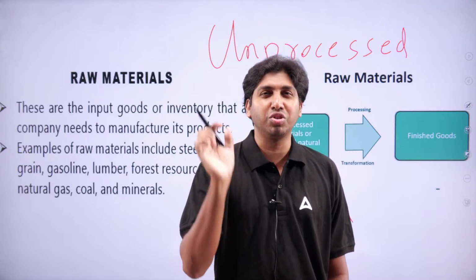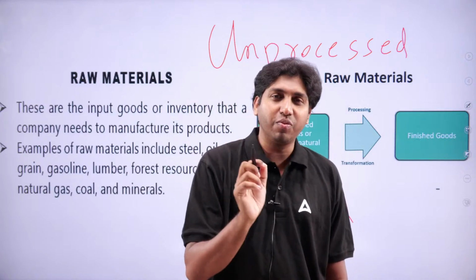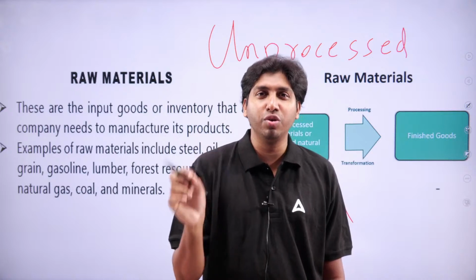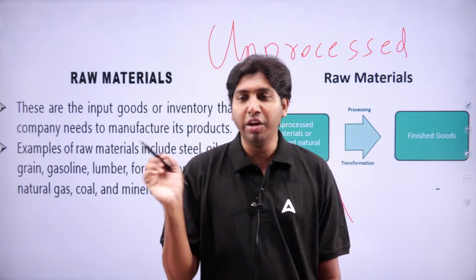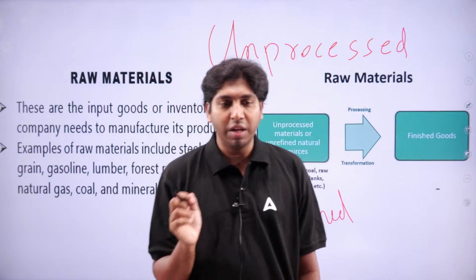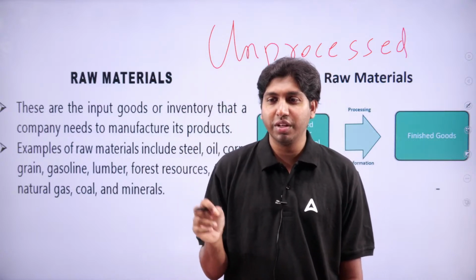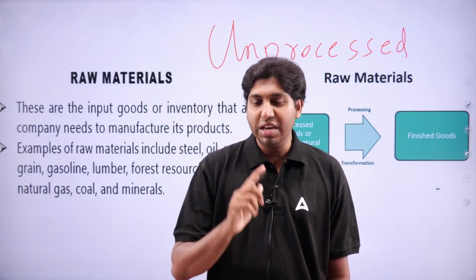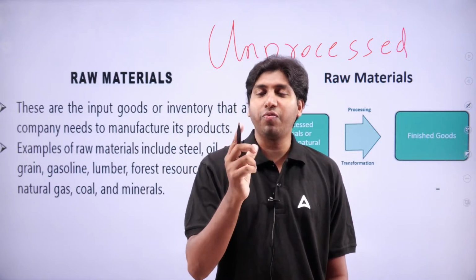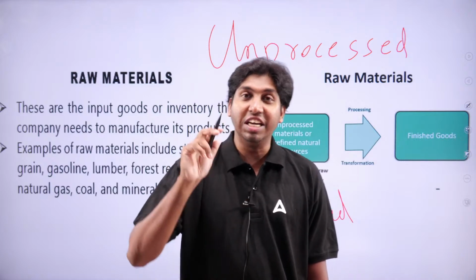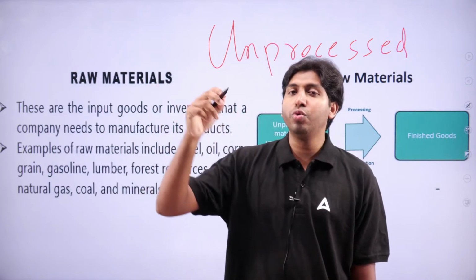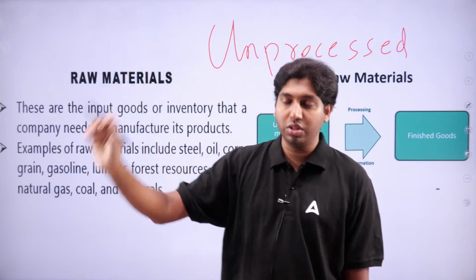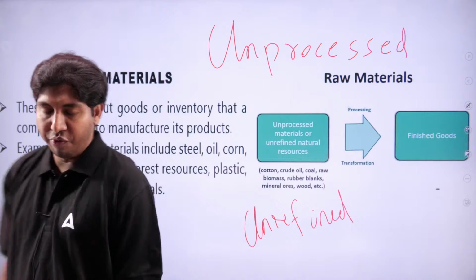It is unprocessed or unrefined, and unrefined and unprocessed material or resource cannot be used anywhere. Instead, we process the crude oil. We refine it. When it is refined, it changes its shape from crude oil to petrol, from crude oil to diesel, and we are using petrol and diesel for our vehicles.